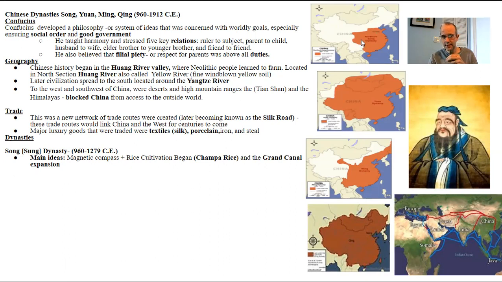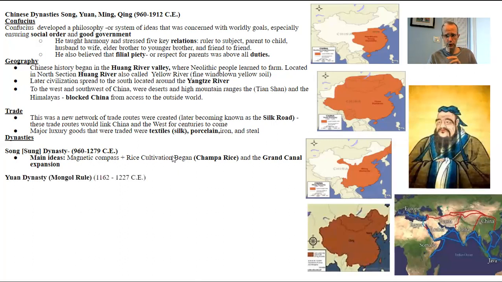Now this is the dynasty here. If you want to kind of zoom in there, you can. But that's the Song dynasty here. And they all kind of encompass China, but they all have their own different eras and taking over and their own things that they bring to the table to Chinese culture. The next one will be the Yuan dynasty.